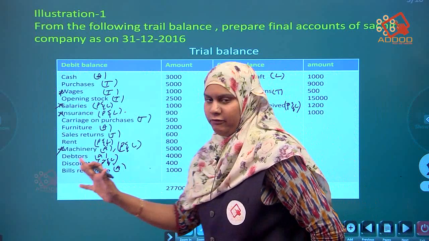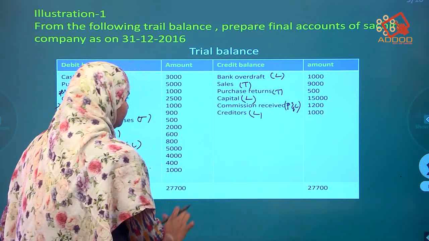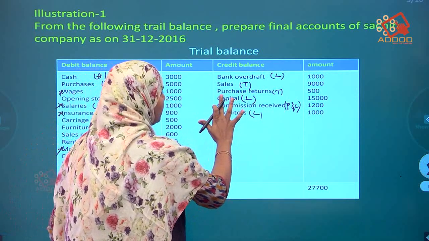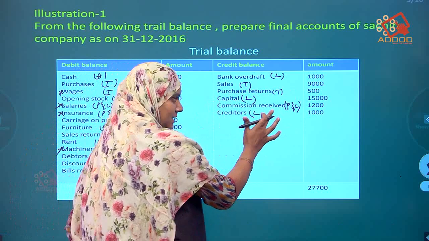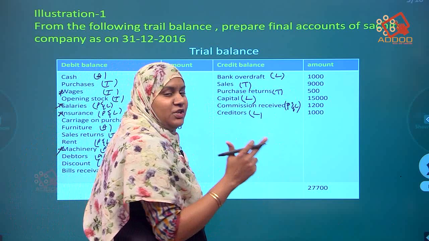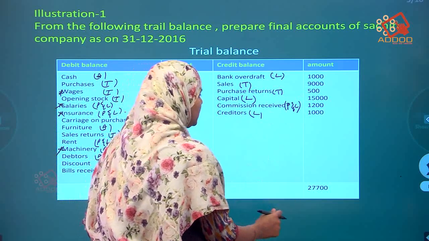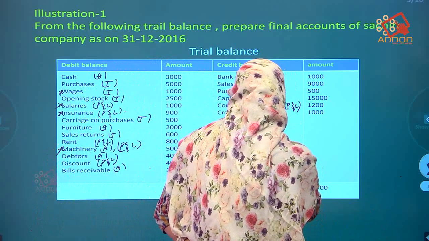Bills receivable will not come. Bank overdraft will not come. Sales will not come. Purchase returns will not come. Capital will not come. Commission received, he has given. Not only commission, he has given commission received, which means we have to post it in the credit side. Creditors will not come.